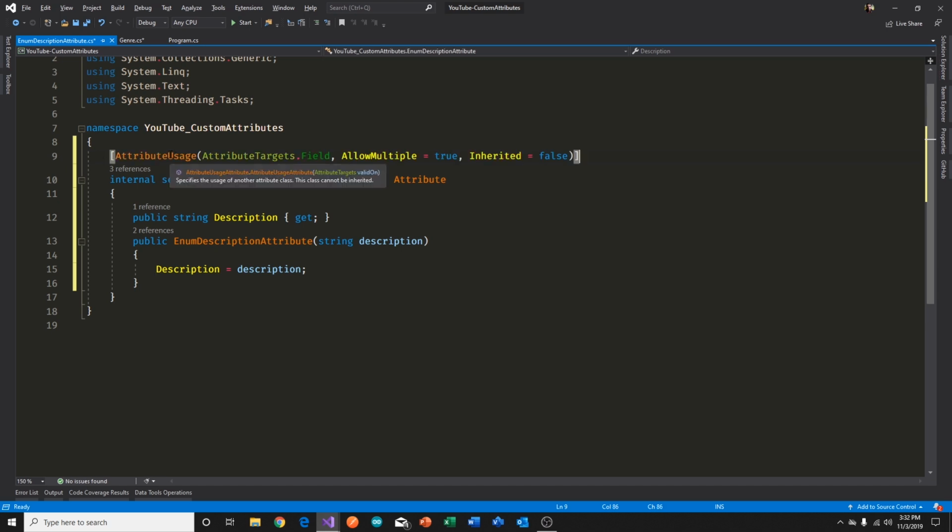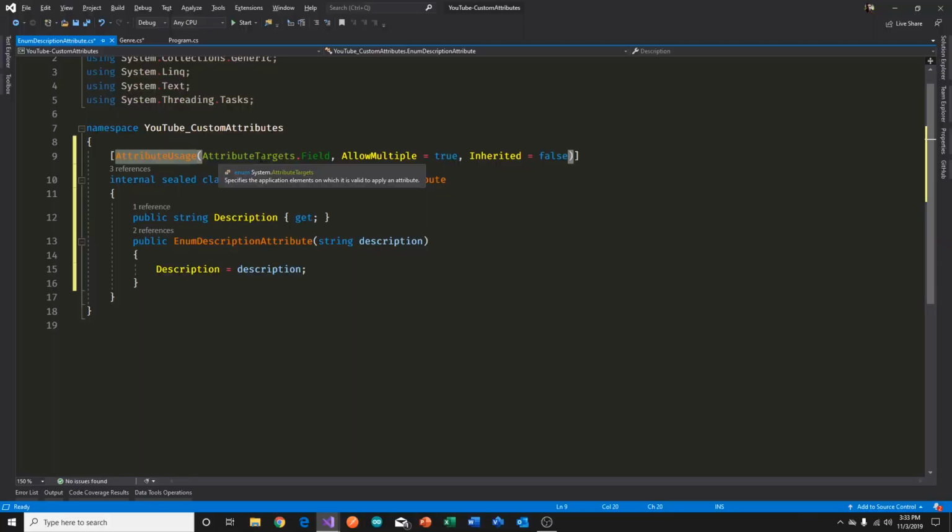So this is an attribute, and it's called AttributeUsageAttribute. It has a constructor argument that says, first of all, what's the target? Attributes can be decorated on classes, on methods, on method arguments, return types, and so on and so forth.